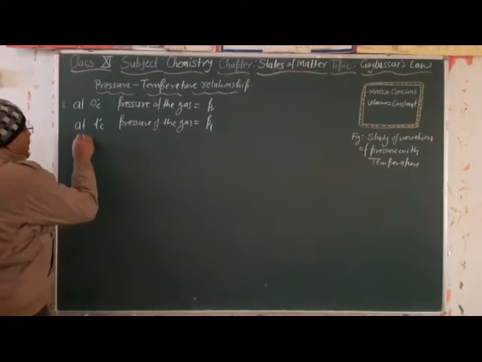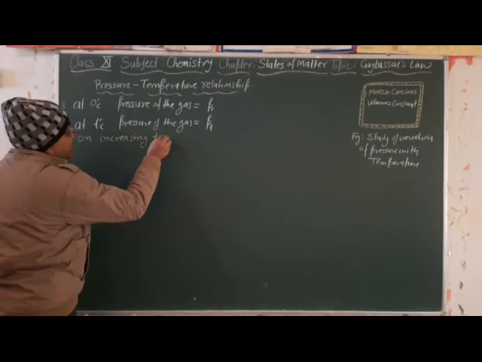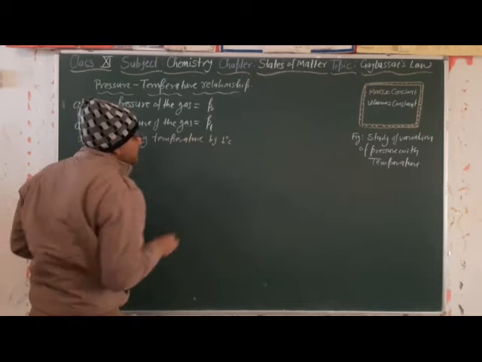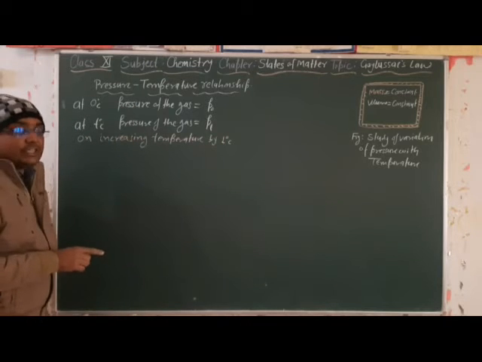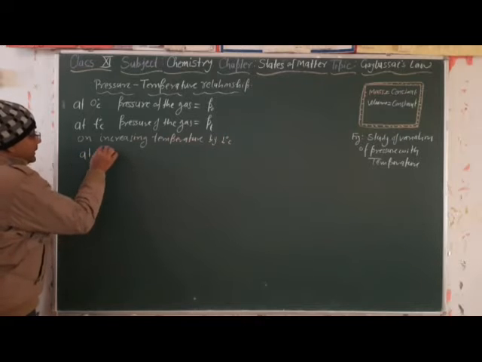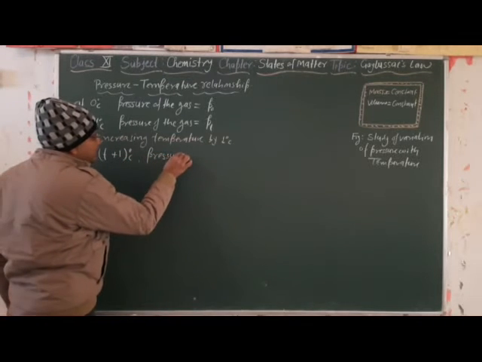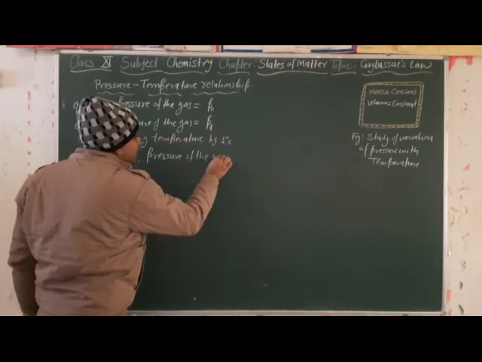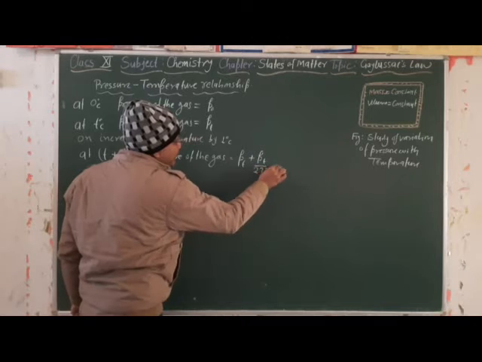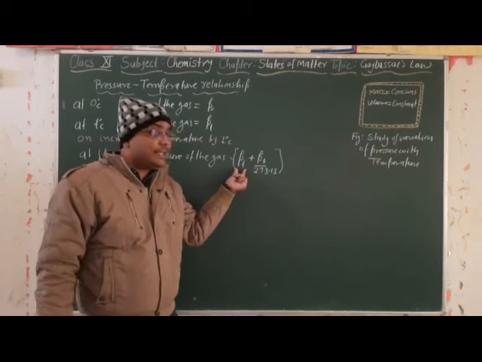So when increasing the temperature by 1 degree Celsius, he observed an increment in the pressure: at t plus 1 degree Celsius, the pressure of the gas increases to Pt plus Pt by 273.15, meaning he observed an increment of 1 by 273.15 of its original pressure.